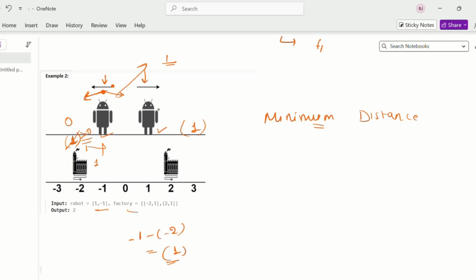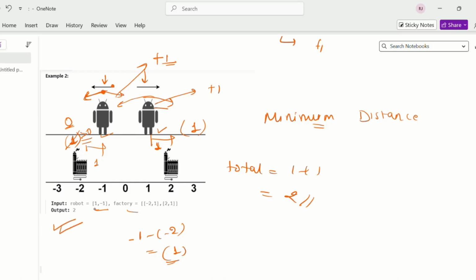And for this other robot, it can move to this side also, but it can't move to this side because this limit is already 0. So it will move to this side, and this distance is 1. So this distance is 1 and that distance is also 1, so the total distance will be 1 plus 1, that is 2. So we can return 2 in our answer.